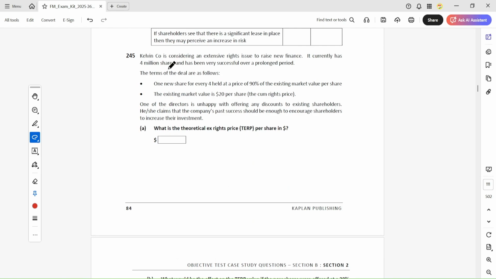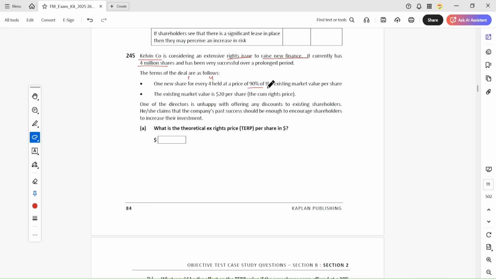So the next question is Kelvin. Kelvin company is considering an extensive rights issue to raise finance. It currently has 4 million shares and has been successful over a prolonged period. The terms of the deal are as follows: one new share for every four held.